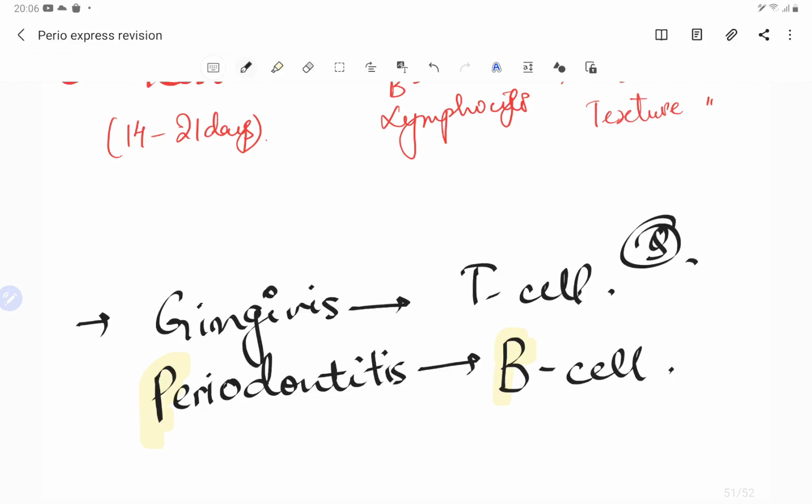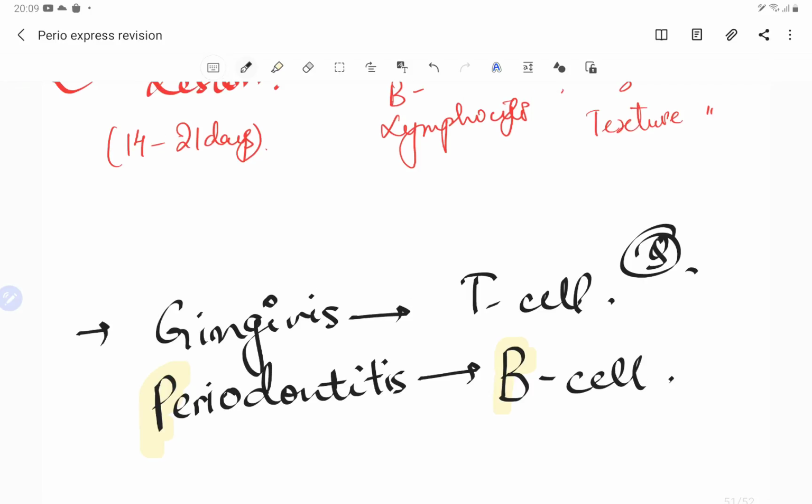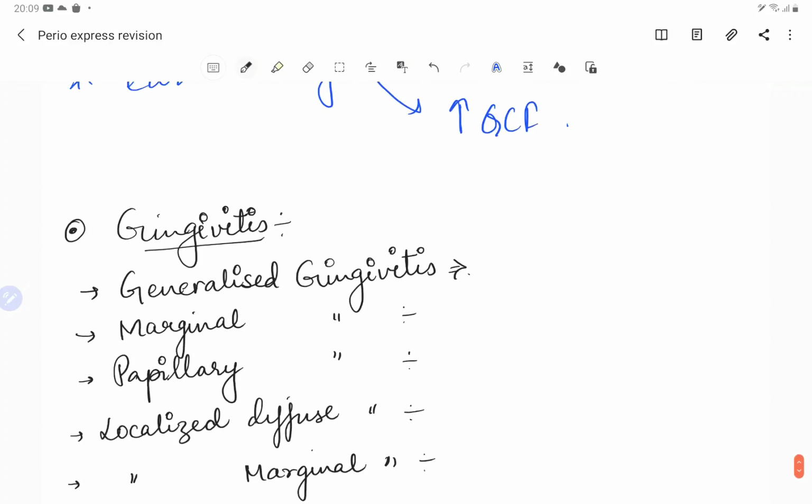This is a very important thing which we have to remember, that gingivitis is usually dominated by T cells and periodontitis is usually dominated by B cells. So guys, let's talk about various forms of gingivitis. Generalized gingivitis, what do we mean by the term general? General means whole. So that means the entire mouth. There is gingivitis in the entire mouth, let's write.